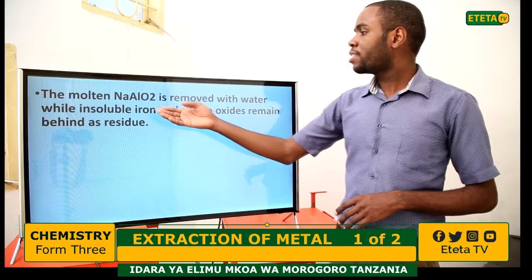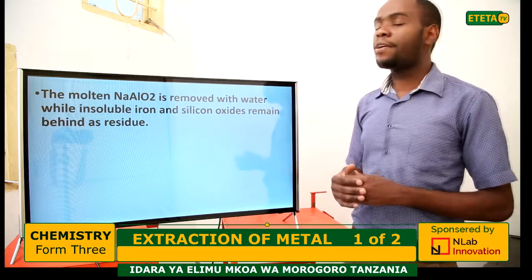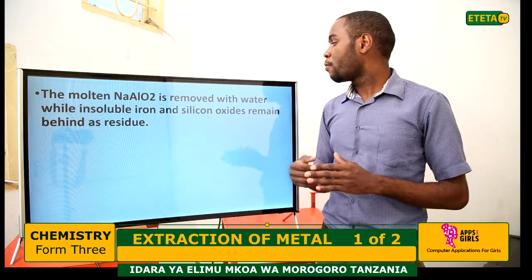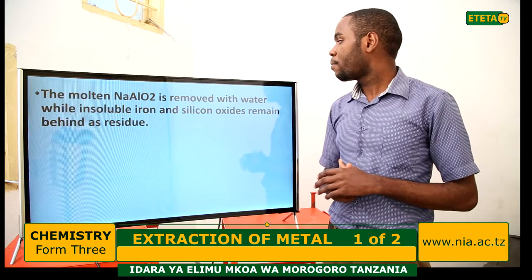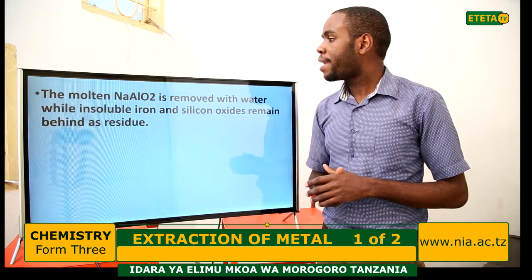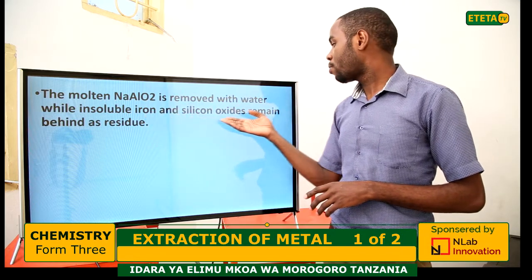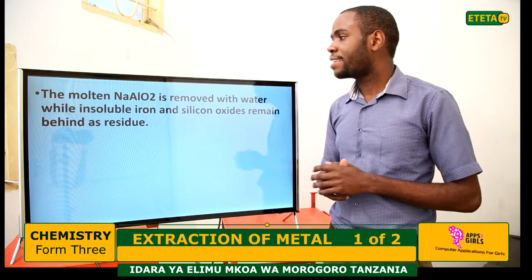Now, the molten sodium aluminate is removed with the water, while insoluble iron and silicon oxide remain behind as a residue.